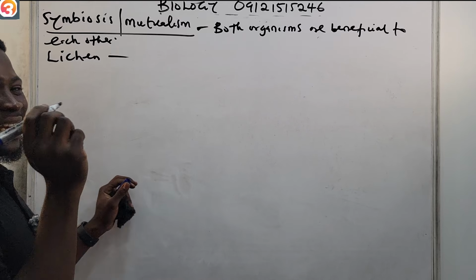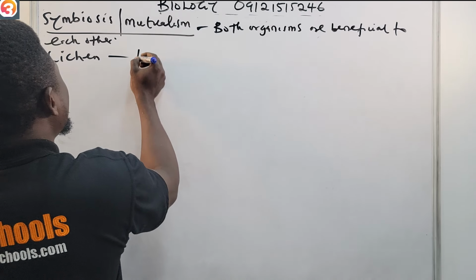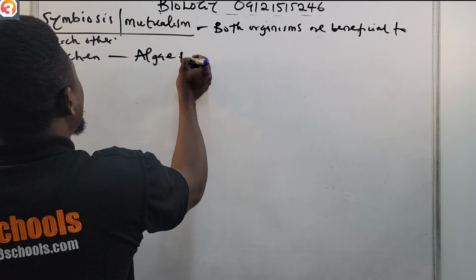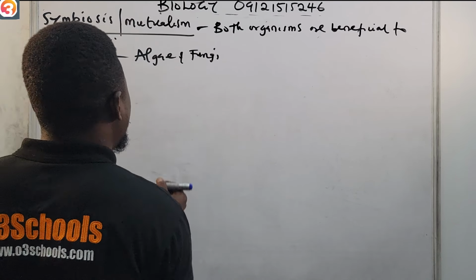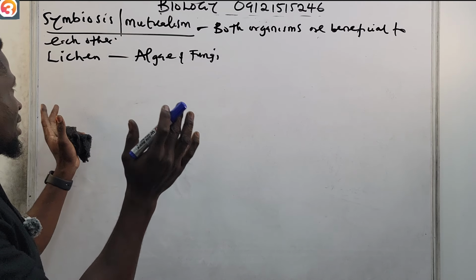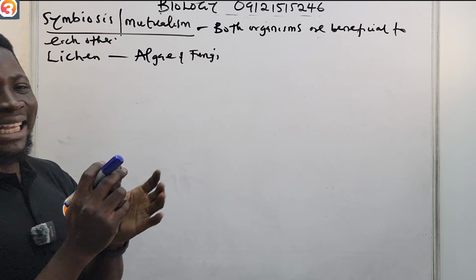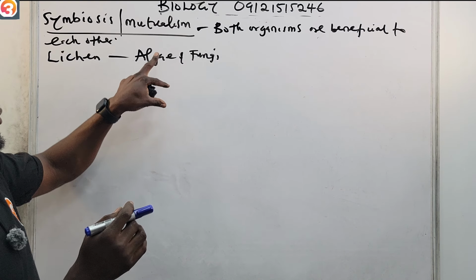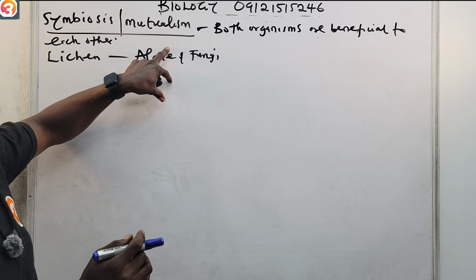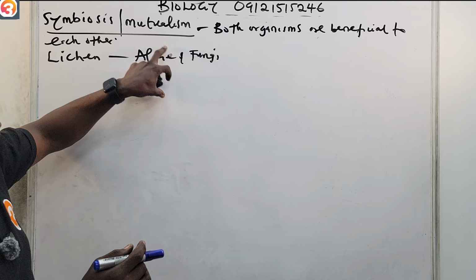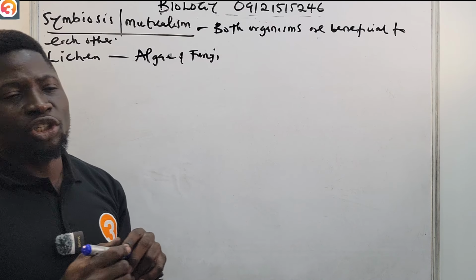Lichen is a beneficial relationship between algae and fungi. Lichen is the term I use to describe the relationship between algae and fungi, and it is a symbiotic relationship. What happens?